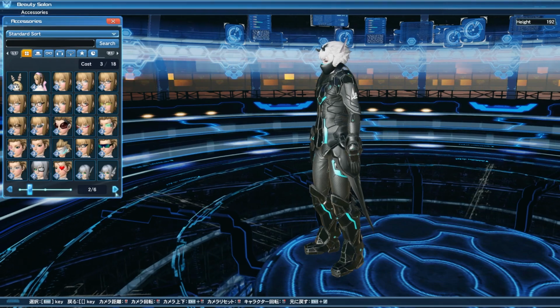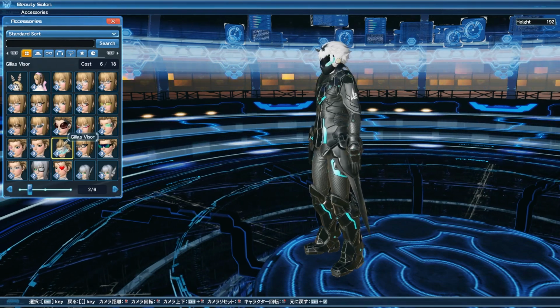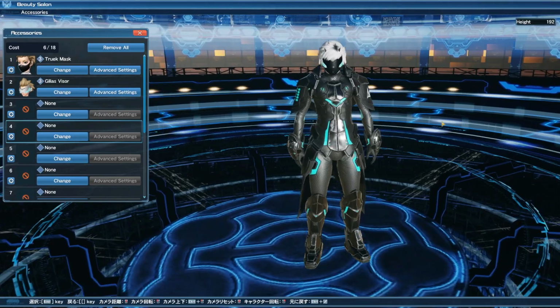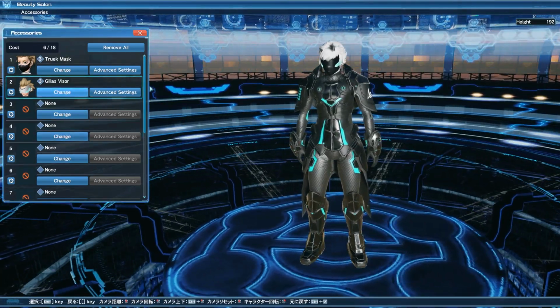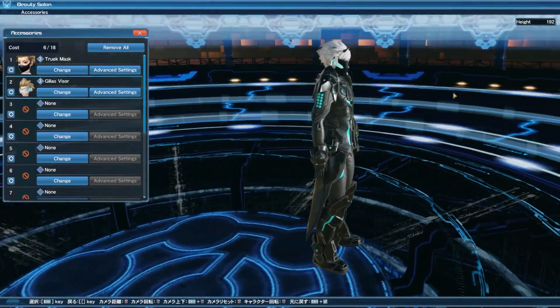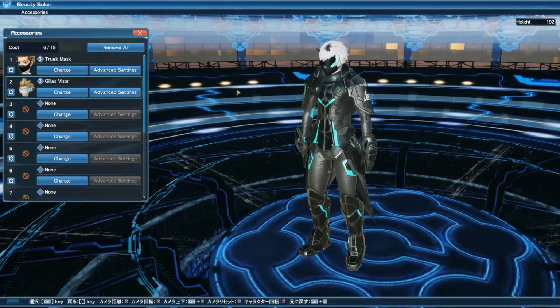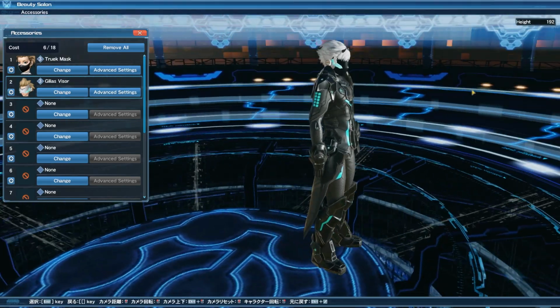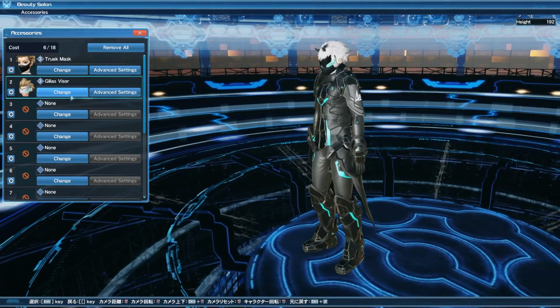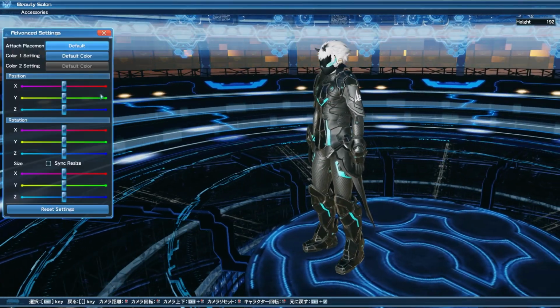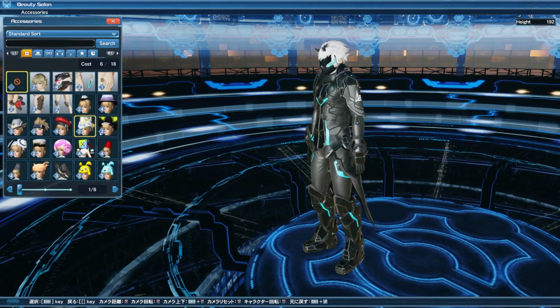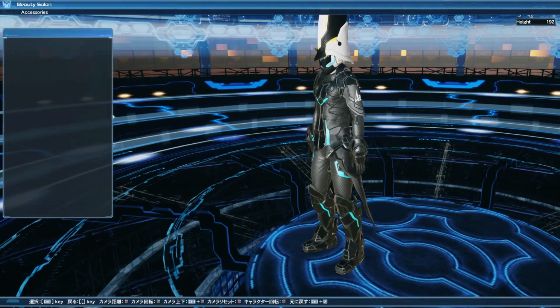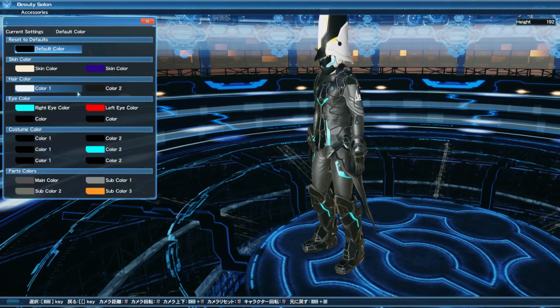So the other cool thing is that every accessory that you currently have acquired at any given point during the time that you've been playing PSO2 is available to use on your account. While there are New Genesis specific accessories, you don't really have to worry about having lost any of the older ones, as they'll still be able to be used on the New Genesis body types. The only thing to keep in mind is that some of them, like the hats and face masks, might sit differently on your current character when you switch over to the New Genesis side.